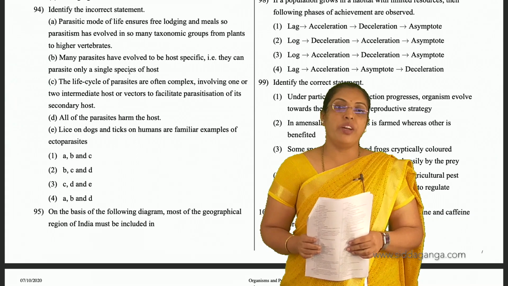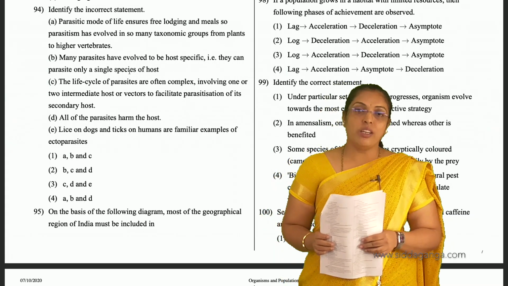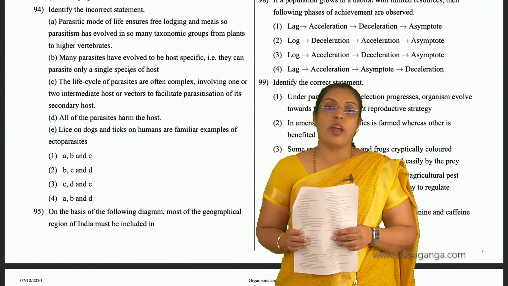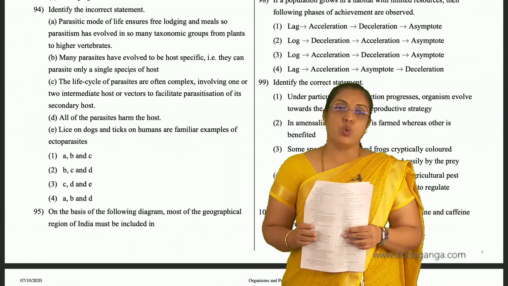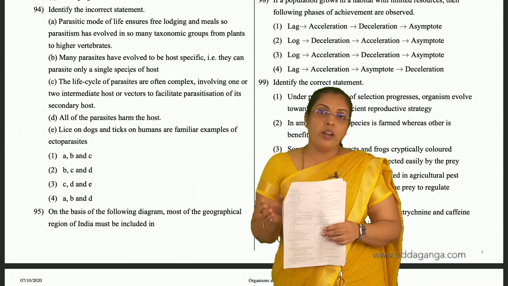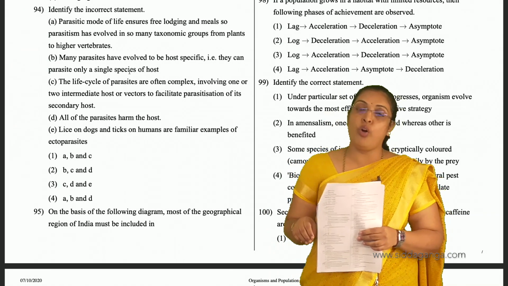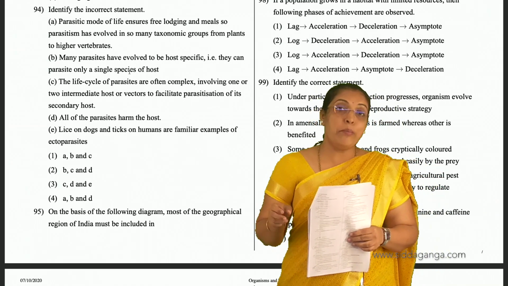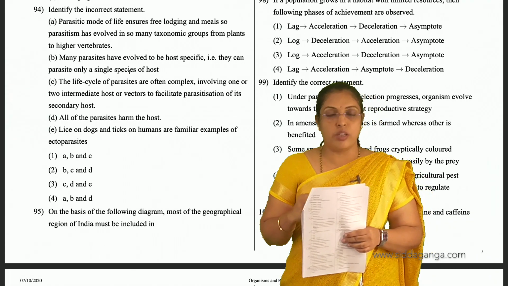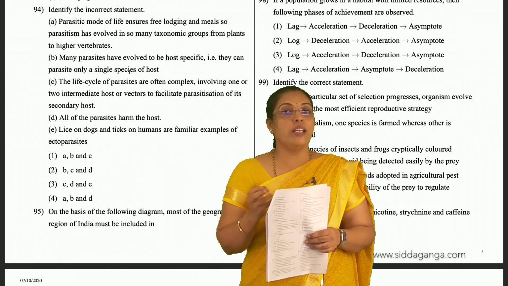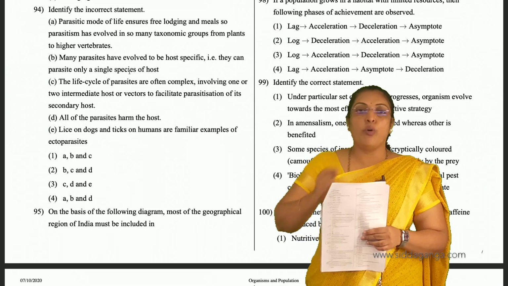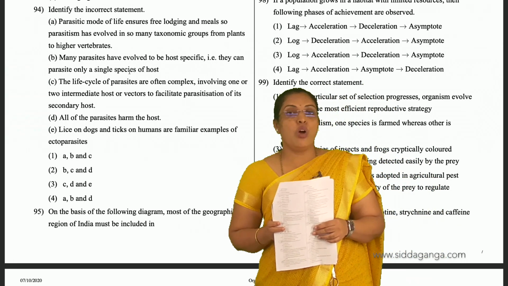Parasitic mode of life ensures free lodging and meals. So parasitism has evolved in so many taxonomic groups from plants to higher vertebrates. Free lodging means the host is providing a place for the parasites in their body. That is free lodging. Meals, these parasites are directly absorbing digested food from the host. So they are getting free meals. So that is correct. The statement parasitic mode of life ensures free lodging and meals is correct.